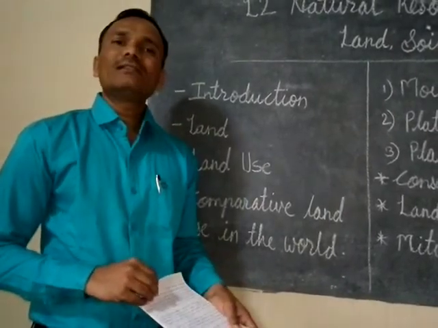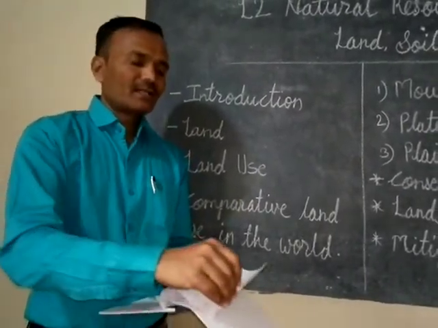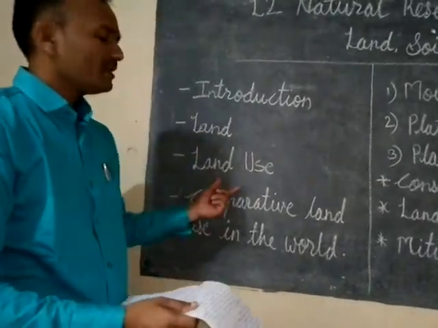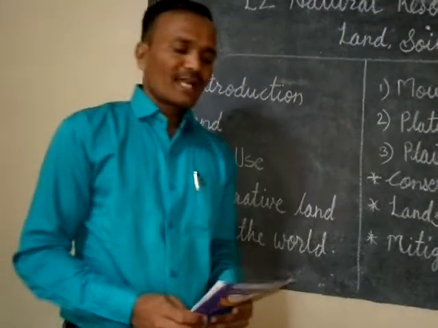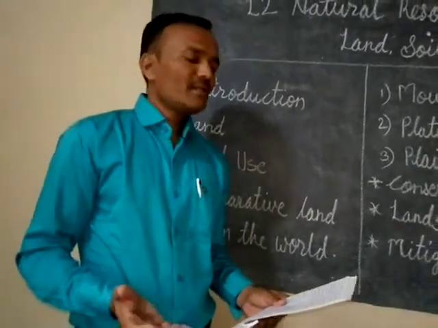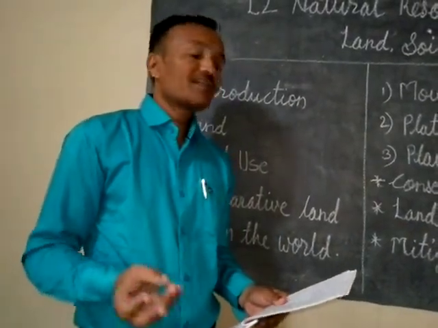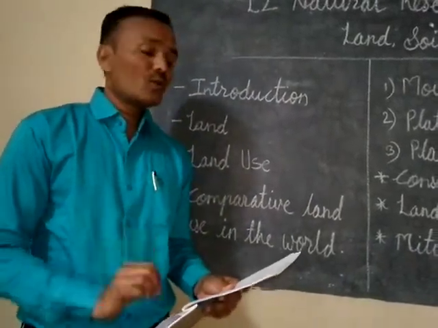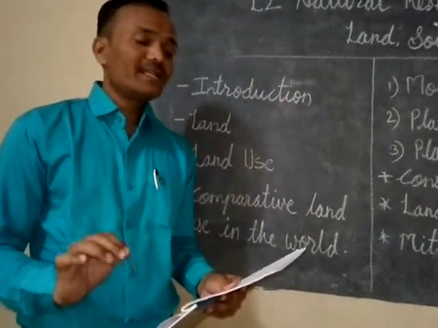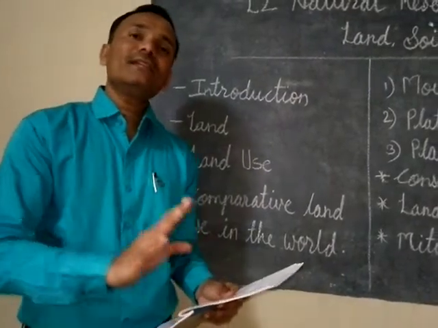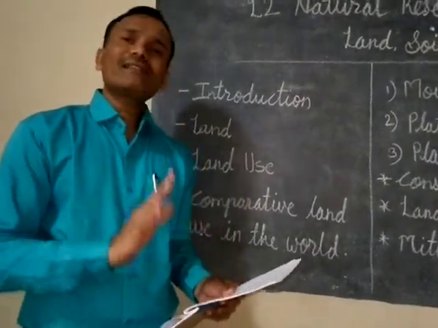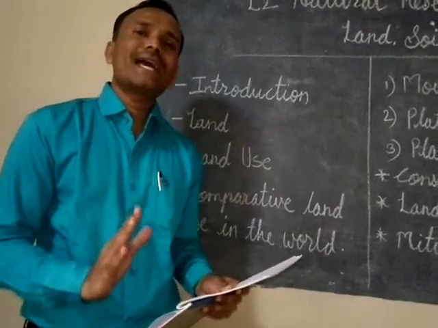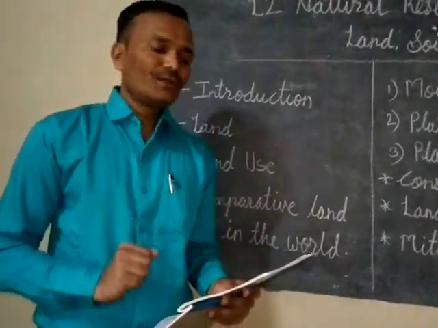Now we are going to learn about land use. Land use means the cultivation of crops, grazing animals, mining, construction of roads, houses, buildings and setting up of industries. All such utilization of land is called land use.